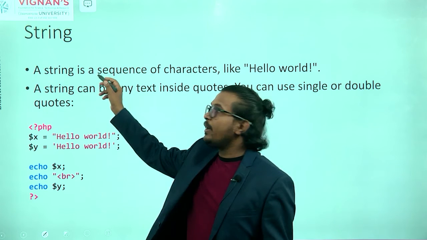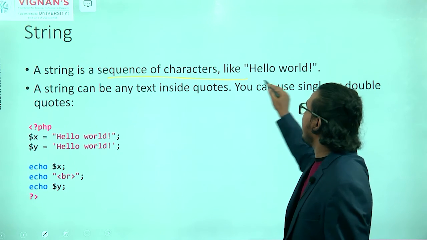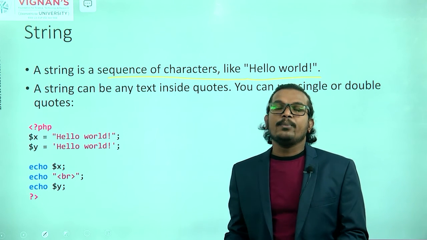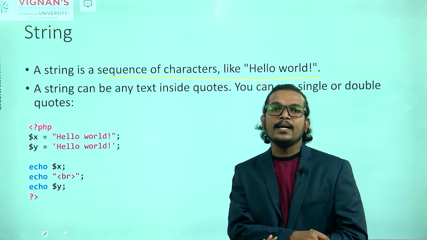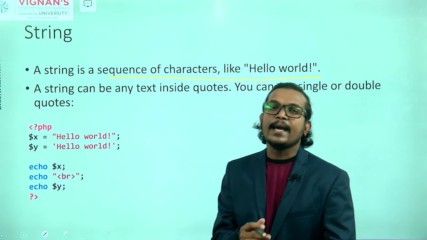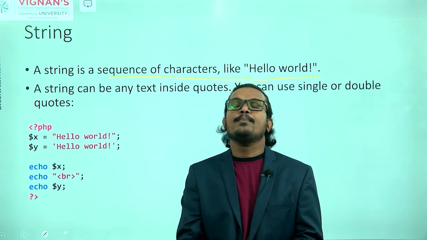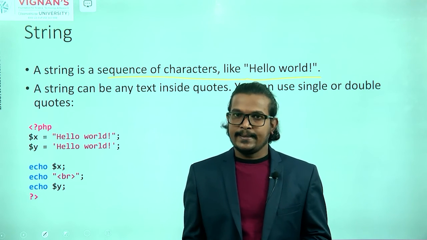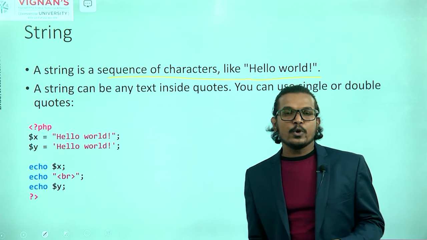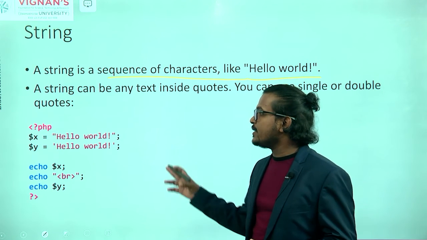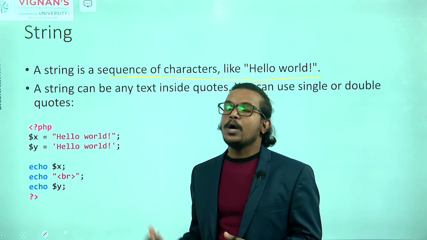String is nothing but a sequence of characters, like hello world. Or you can combine the characters with the numbers. If you combine the characters with the numbers, we can say that particular data type is a string data type. In this string data type, we have different types of methods. First we'll see what that string data type is and how it gives the output.